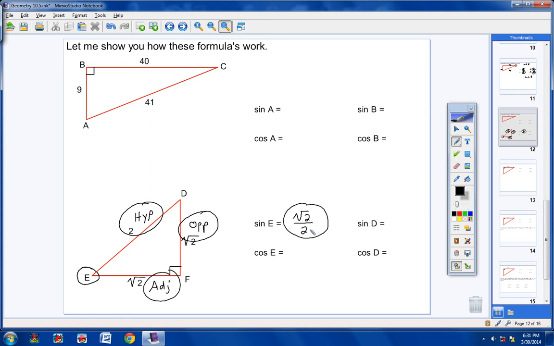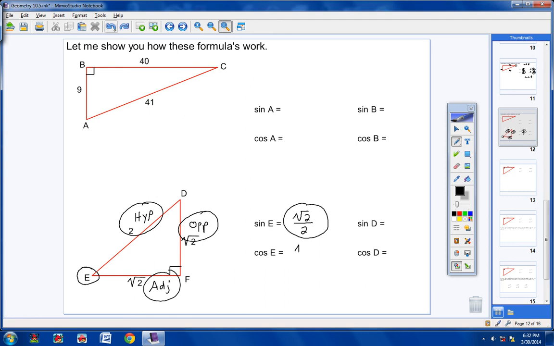Please don't try to reduce these numbers. One number is an inside number, it's under the radical, and this number is an outside number. It is not inside a radical. Do not reduce them. You cannot do that. If you do, it will be wrong. It's not mathematically correct. All right, now let's find the cosine of E. The cosine function is adjacent over hypotenuse.